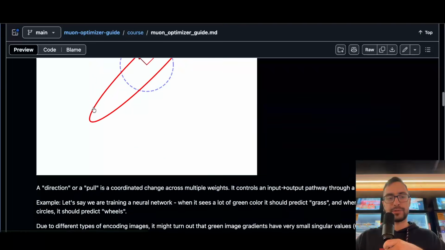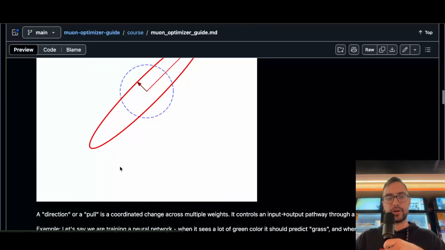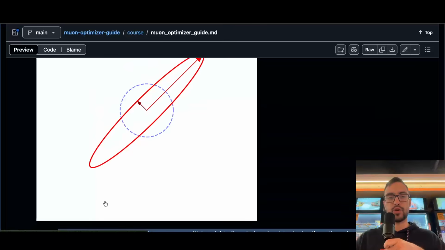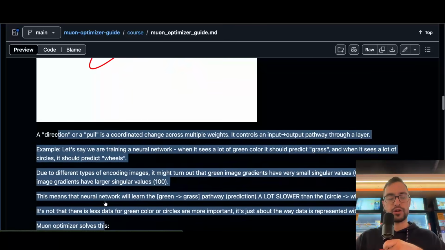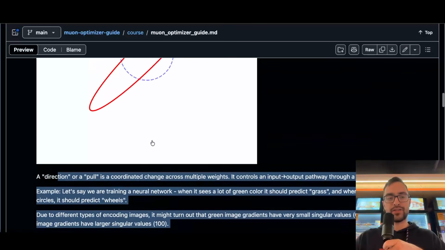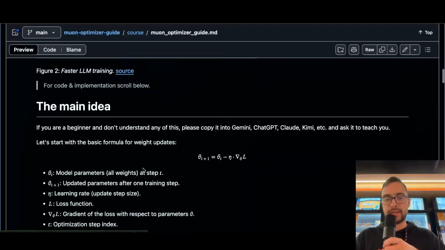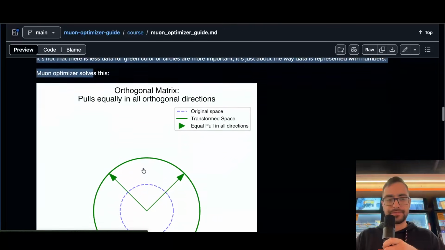It's not that the neural network decided that this is less important. It's just because of the numbers that we represent these images with. It's a random choice of encoder, our choice of ways of representing the images as numbers. You can copy this link below and ask ChatGPT to explain better if you have any questions.